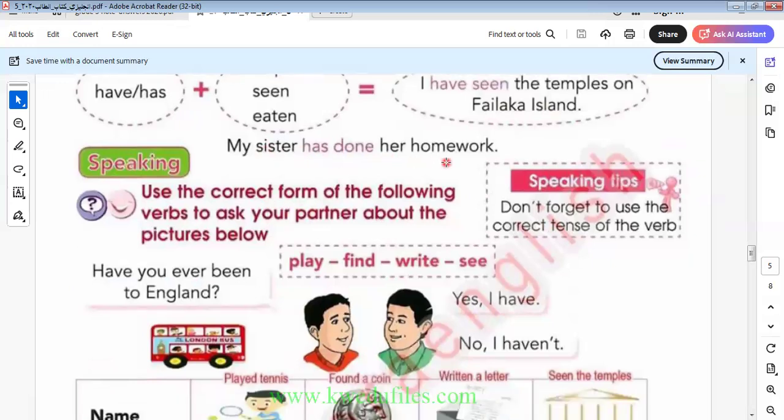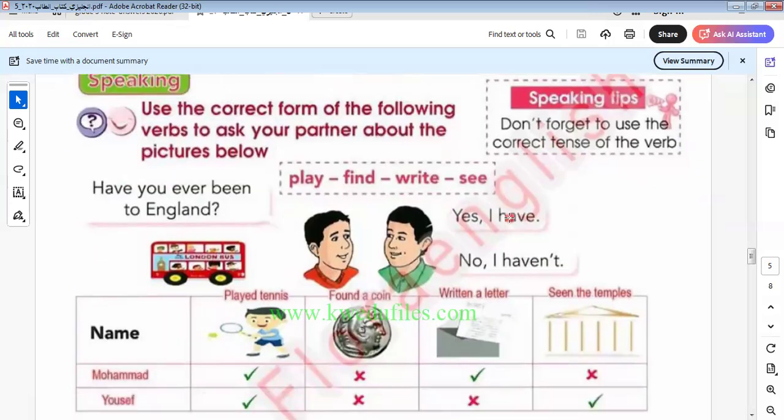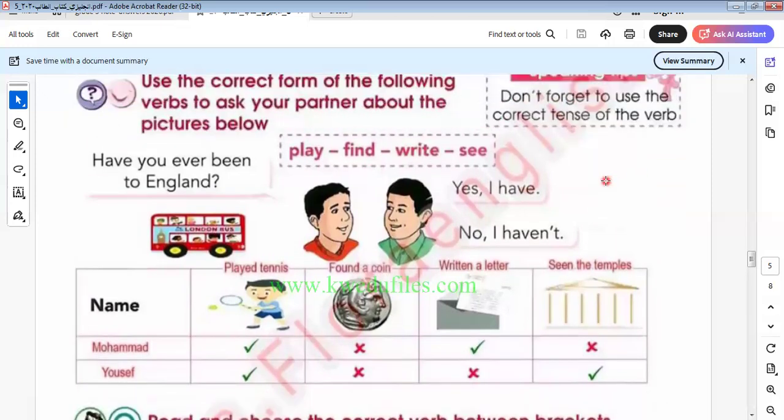My sister has done her homework. Okay, here we have tips. Don't forget to use the correct tense of the verb. Okay, this is the advice here. Don't forget to use the correct tense of the verb.